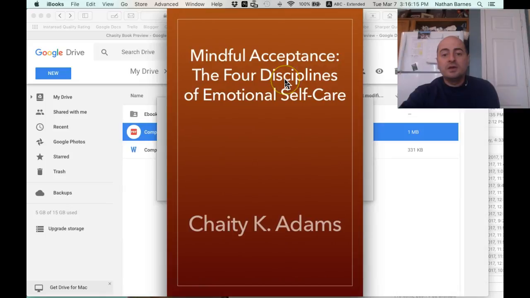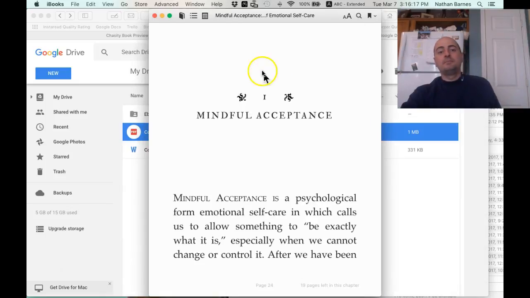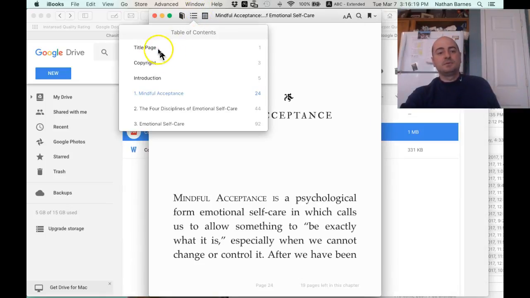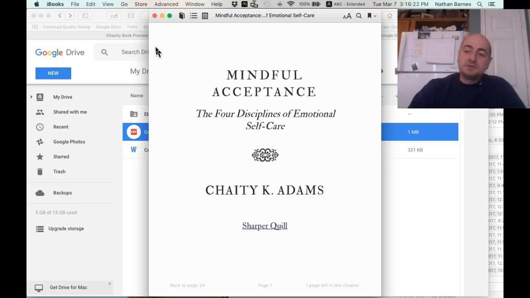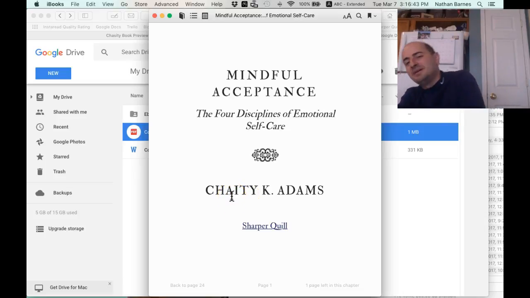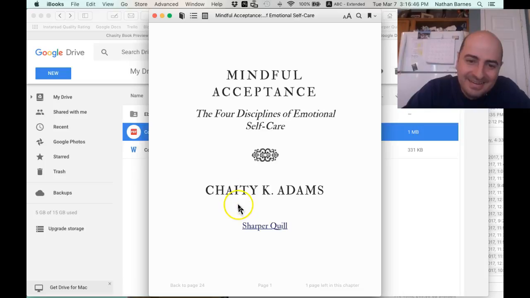Now I know that, let me go to the title page real quick. This is your title page. I have this beautiful glyph here, and I went with the title. I know that it's still subject to change, but I have Mindful Acceptance, the 4 Disciplines of Emotional Self-Care. I think that captures the heart of your book. And I have, oh gosh, I misspelled your name.